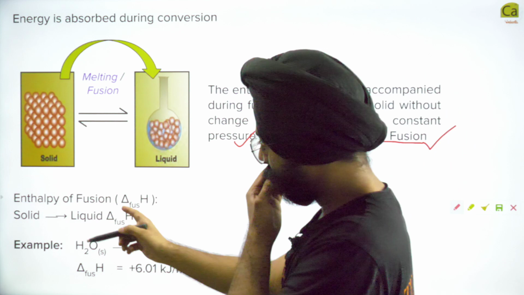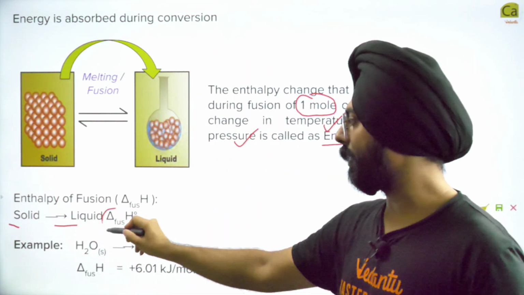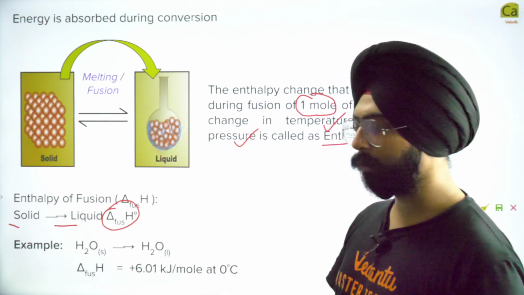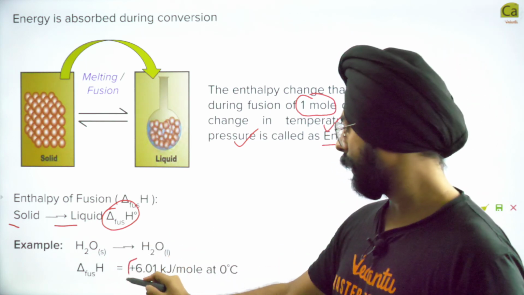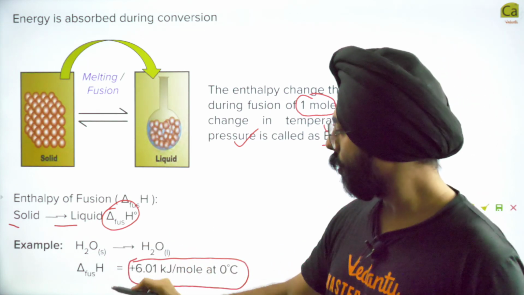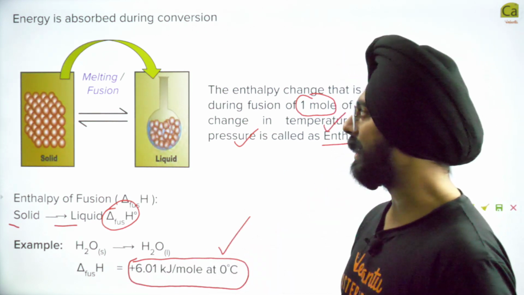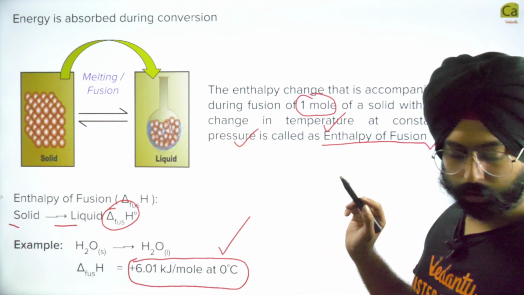So enthalpy of fusion is solid to liquid. Delta H of fusion is given over there. Example is H2O solid going to H2O liquid. Delta H of fusion is 6.01 kilojoules per mole at 0 degrees Celsius. Cool.